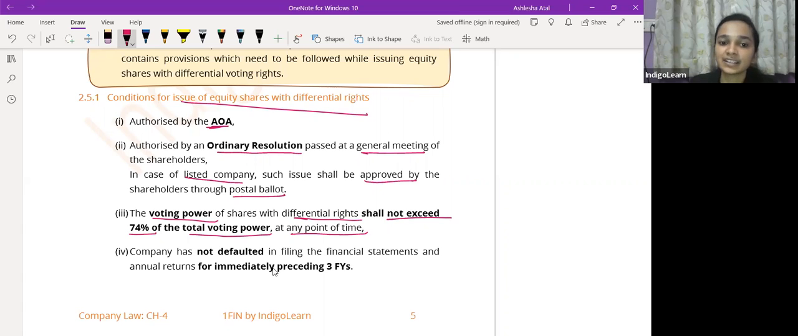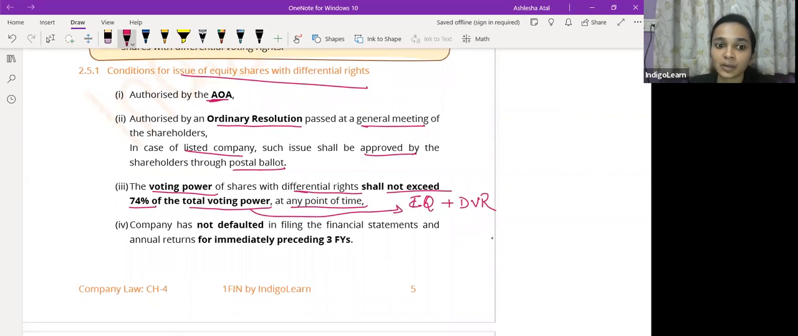So basically, if we put it the other way around, okay, let's not confuse you all. The voting power which shareholders with differential voting rights have should not exceed 74% of total voting power. और ये total voting power compute करने के लिए you are going to take voting power of equity shares with normal voting rights plus DVR. That will give you the total voting power of the company.